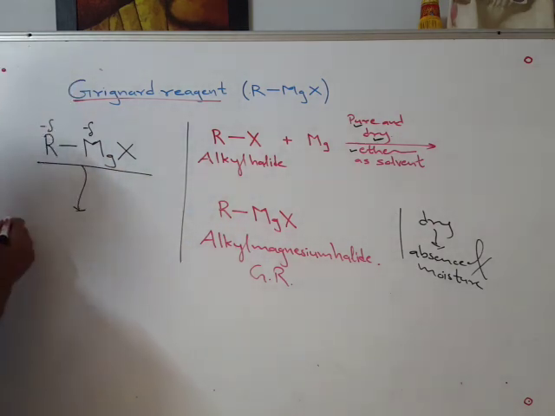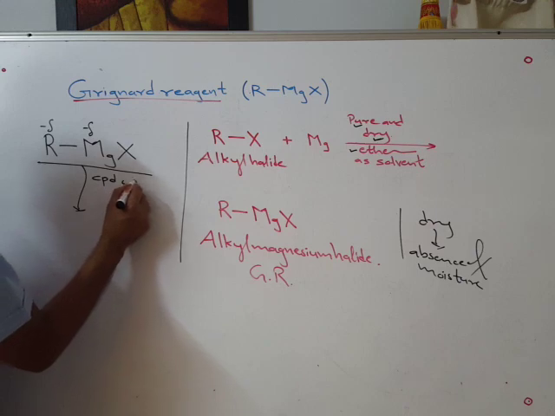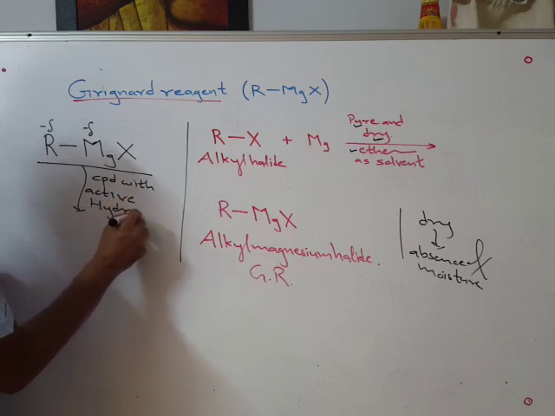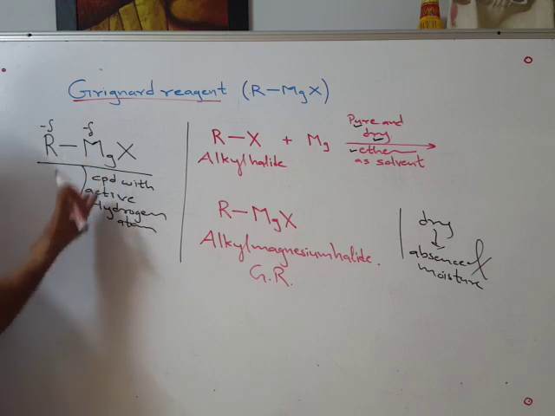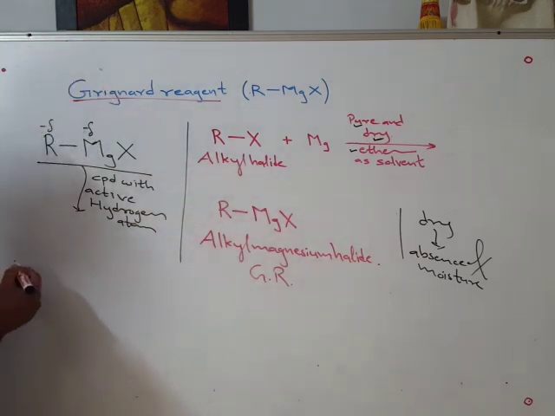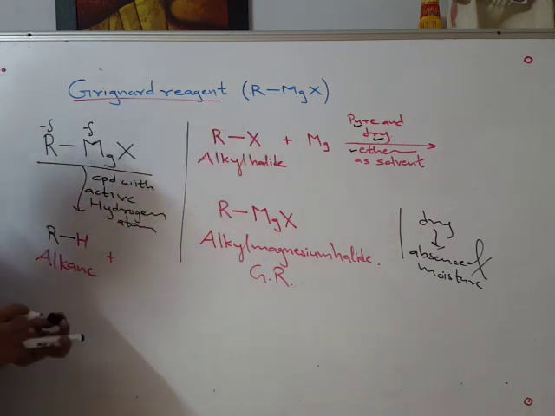Grignard reagent with a compound containing an active hydrogen atom, such as water, there are a few more, if it comes in contact with it, it will decompose and get converted into alkane plus byproduct.